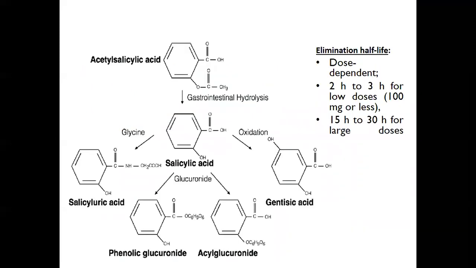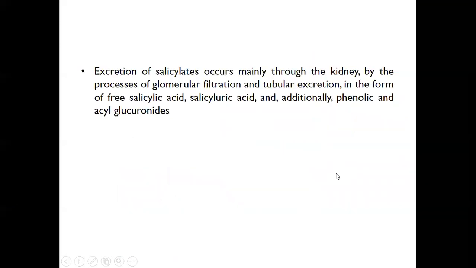This is the metabolism of aspirin. So acetyl salicylic acid, that is aspirin, undergoes gastrointestinal hydrolysis and its metabolites are salicylic acid, gentisic acid, phenolic glucuronide and acyl glucuronide. Elimination half-life is dose dependent, 2 hours to 3 hours for low doses, that is 100 milligram or less, and for large doses the elimination half-life is 15 hours to 30 hours.